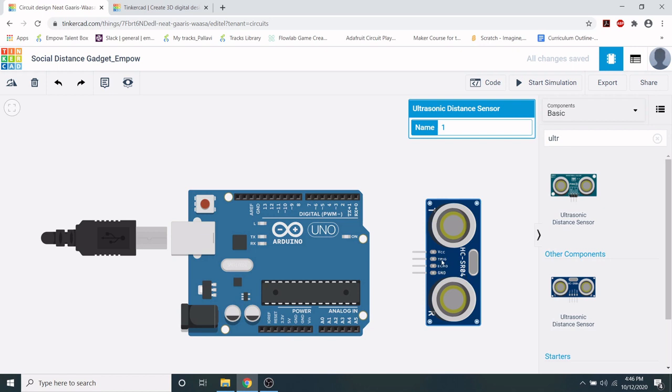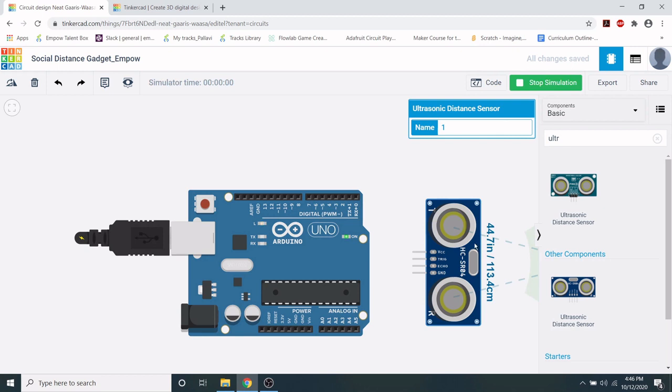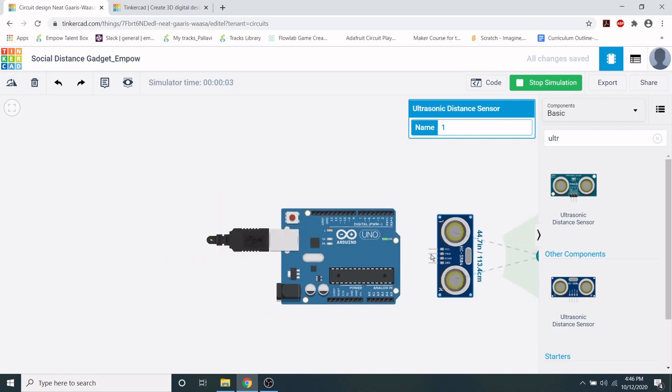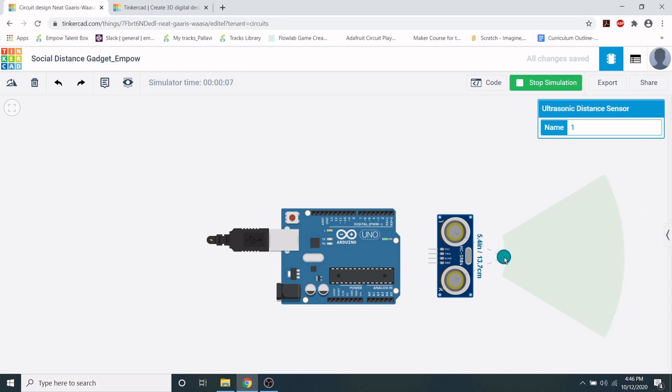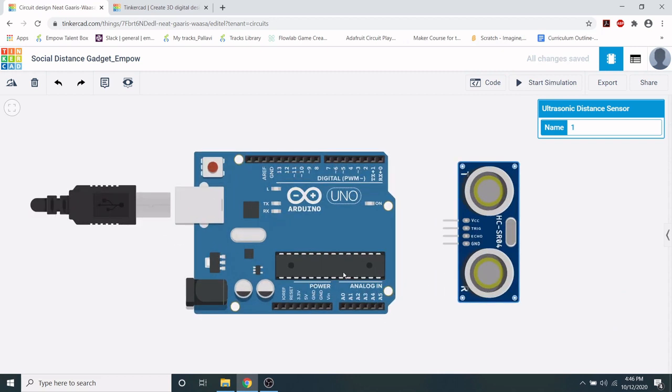These two are the pins from where the data is going to be coming out from this ultrasonic sensor. Hit start simulation and then zoom out. You will be able to see that when you move this ball, you are actually simulating your ultrasonic sensor operating. You can stop simulation.